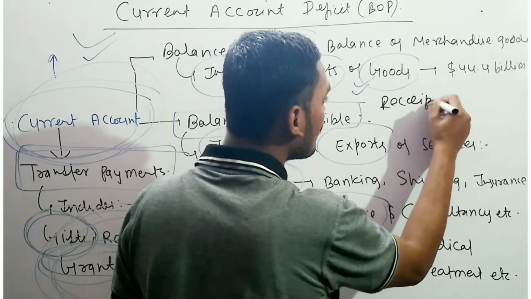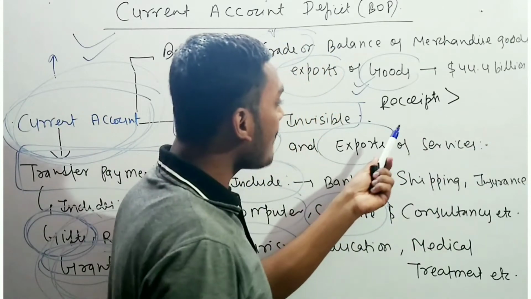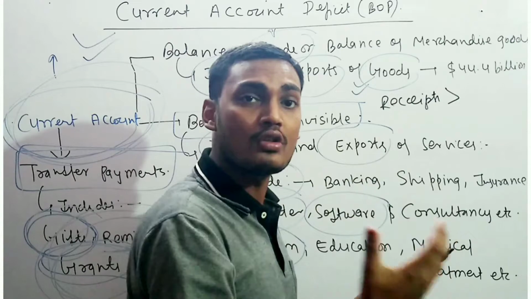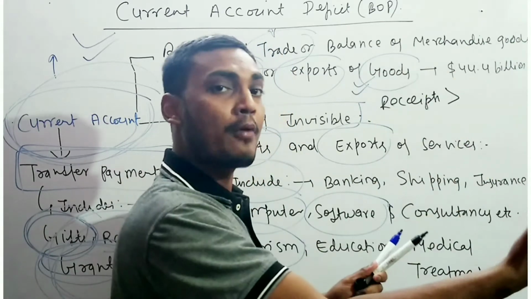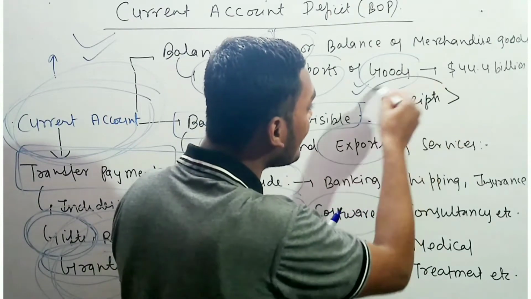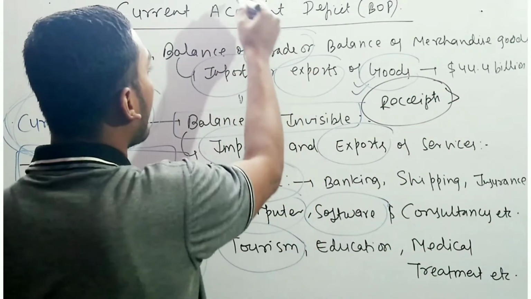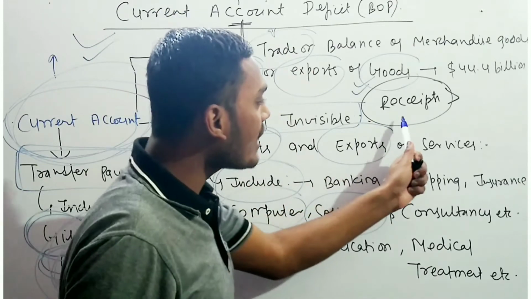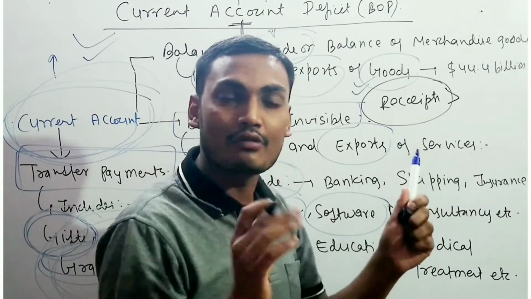Remember that. If you talk about receipts and payments, whenever the receipt is more, it means we are providing more goods and more services to foreign countries in comparison to what they provide us, and whenever our receipt is more, there is a current account surplus. Remember that there will be a current account surplus.